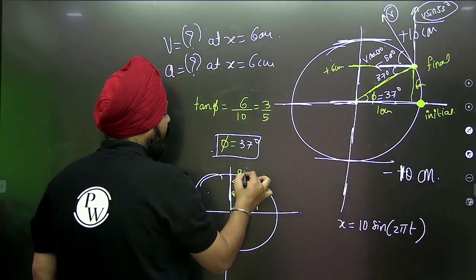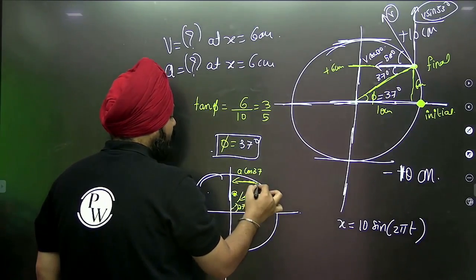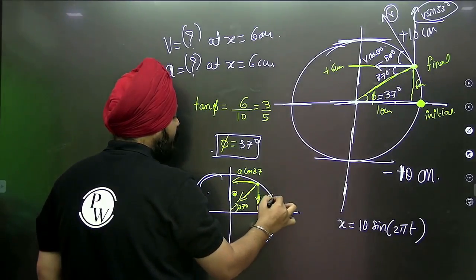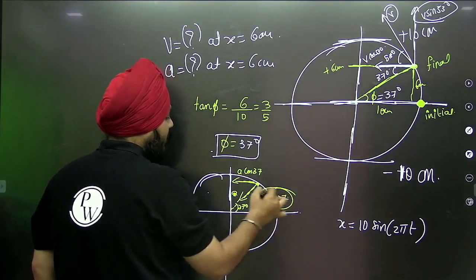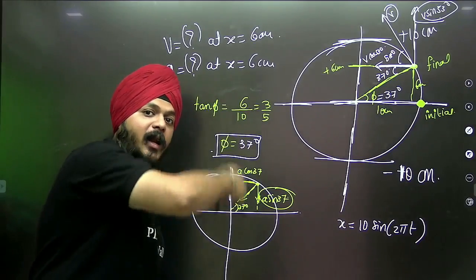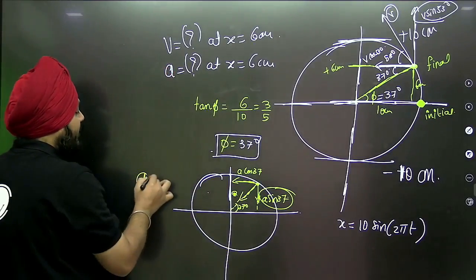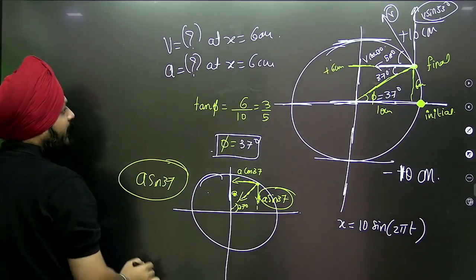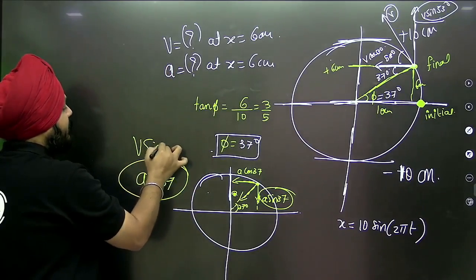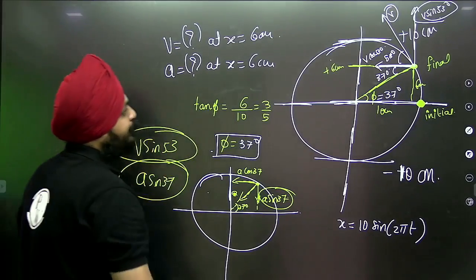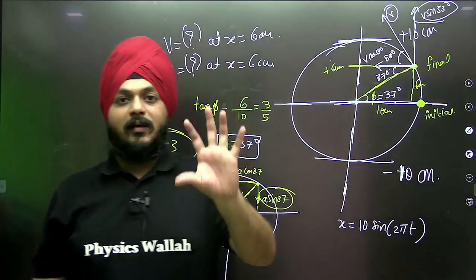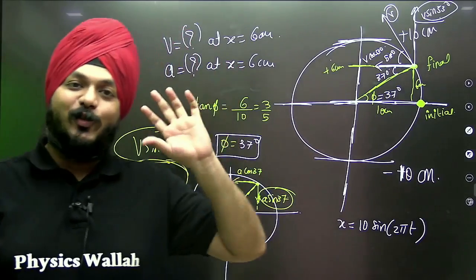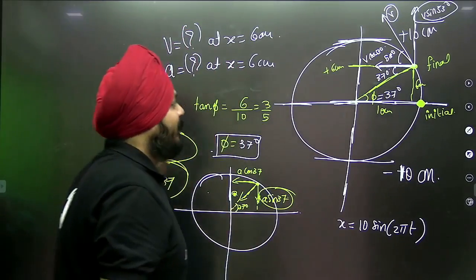This is the component A cos of 37. This is the component A sine of 37. The component that is acting parallel to the path will be our answer. So at 6 centimeter, this will be our acceleration and this will be our velocity. This is as easy as you are thinking right now.